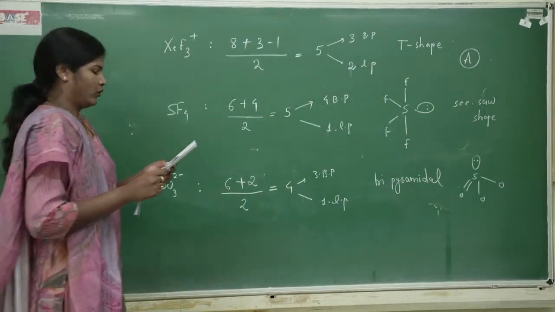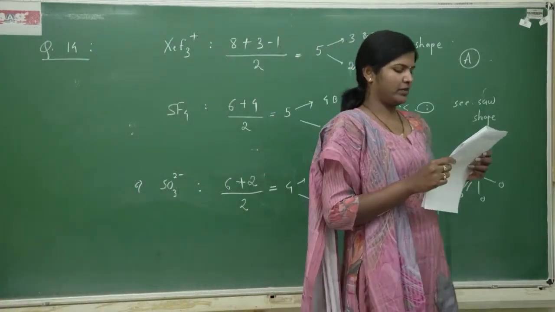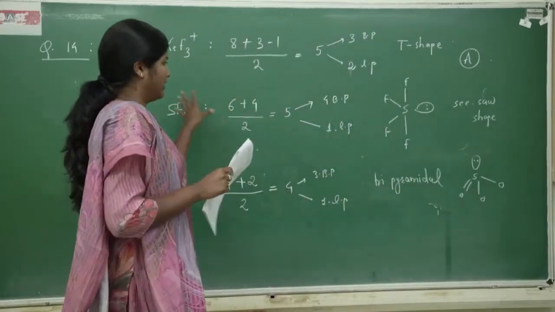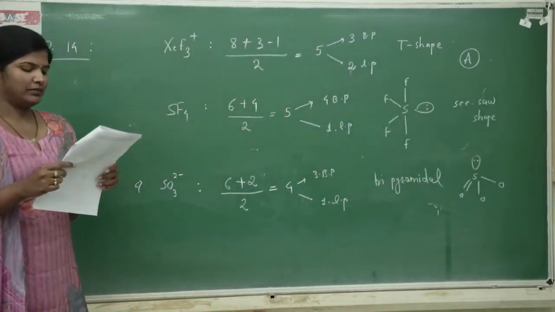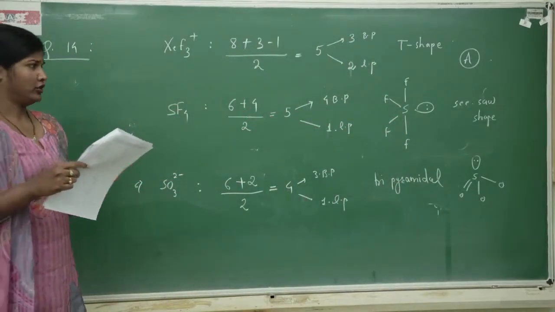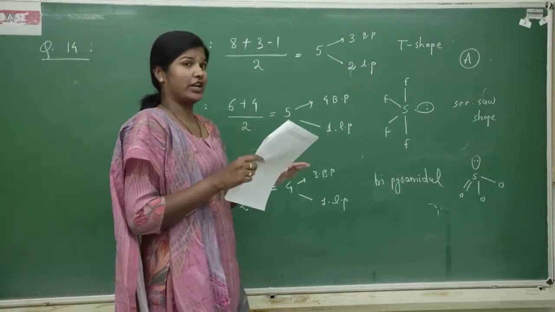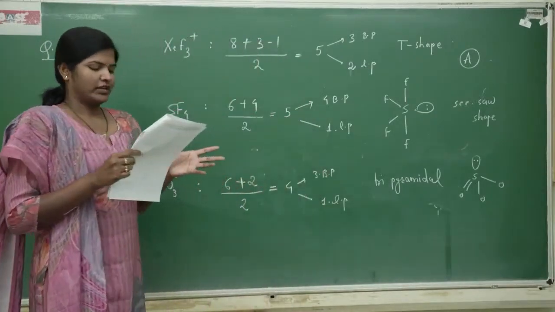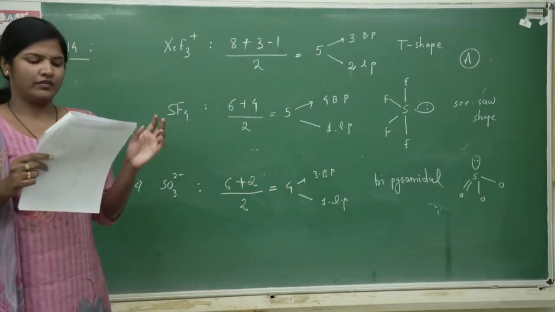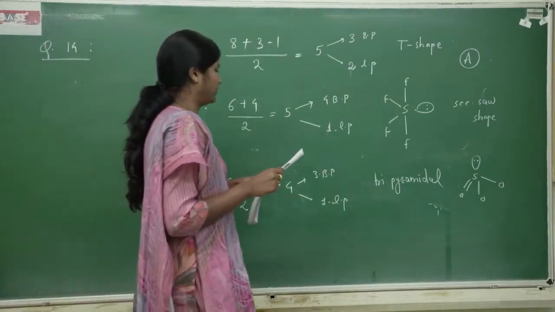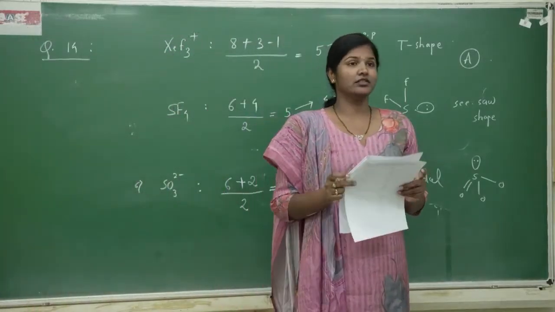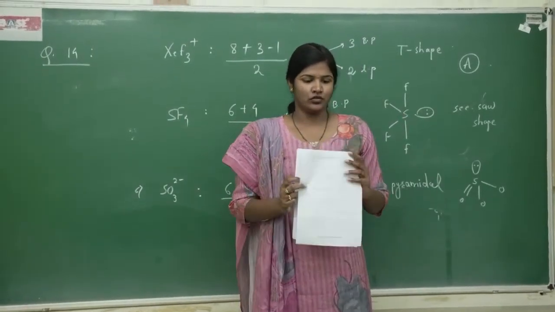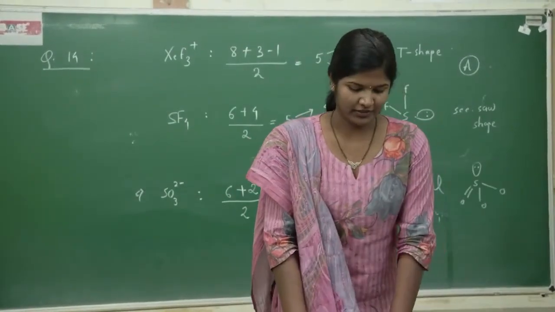Fine. We have one seesaw, then 2 T-shaped molecules. We came across 2 T-shaped molecules, which we just discussed. Then trigonal planar, we have come across 0. We haven't got any trigonal planar structure, so 0. Whereas square pyramidal, how many did we get? We got almost 3 structures of square pyramidal. Hence, the answer for this question will be option A. So I just hope everybody has got this right. Thank you.